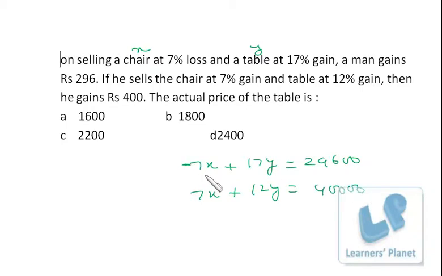When we were having 100 in the denominator, I just did the cross multiplication to make the problem simple. Now we have to find the actual price of the table, so just add both of them. 17 plus 12, 29y is equal to 69600, divided by 29. That is the price of the table. 29 2s are 58, then we are left with 11 and 6, so 29 4s are 116, so 2400 is the price. Okay.